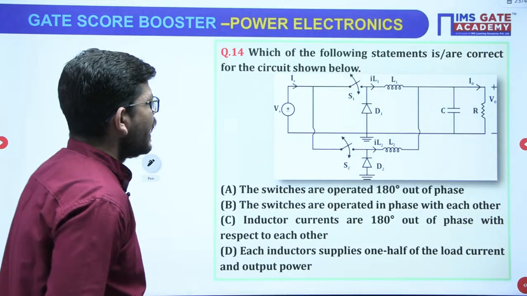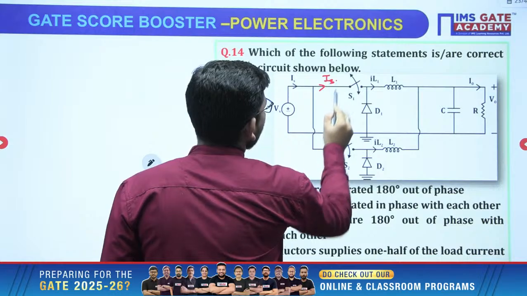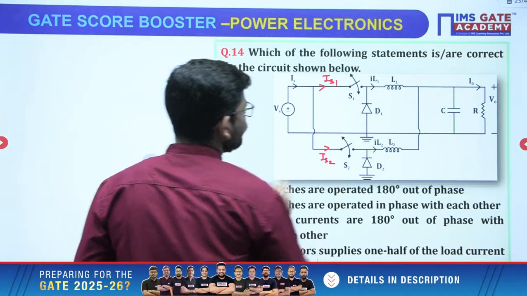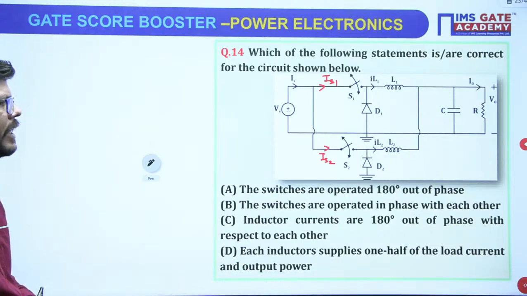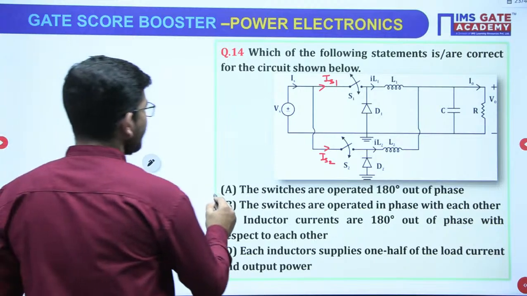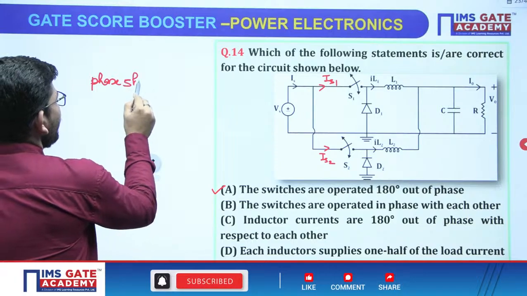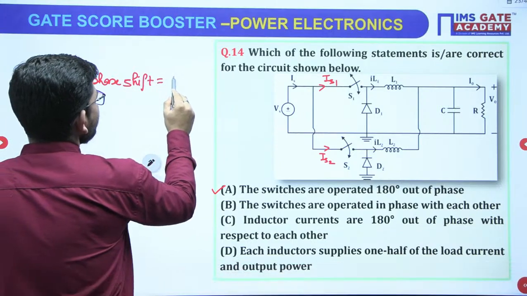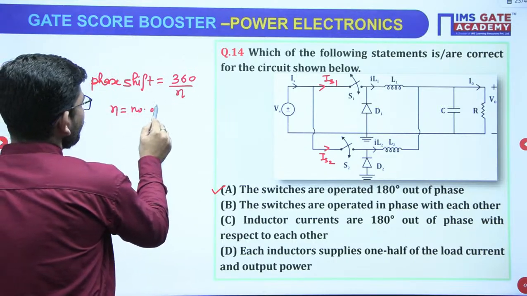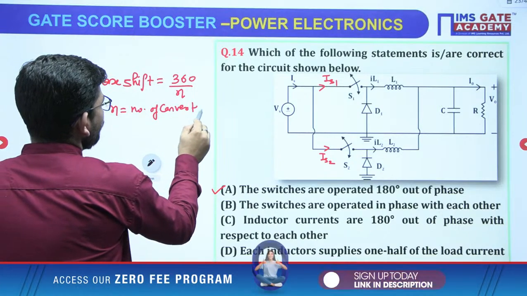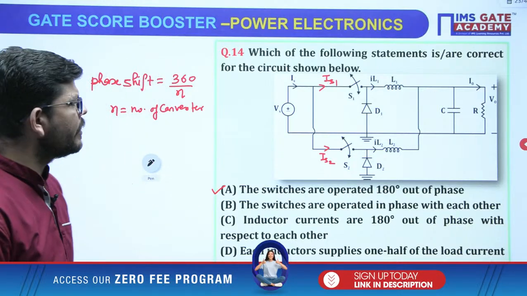Okay, and two buck converters are connected in parallel, so this IS will be dividing here itself into IS1 and IS2, right? Now which of the following are correct? The switches are operated 180 degrees out of phase, yes, that is a correct statement. Because if converters are connected in parallel, the inductor current has to be phase shifted, and this is the phase shifting amount, where N is the number of converters, right? You have to do the phase shifting. Inductor current cannot increase at the same time, right?